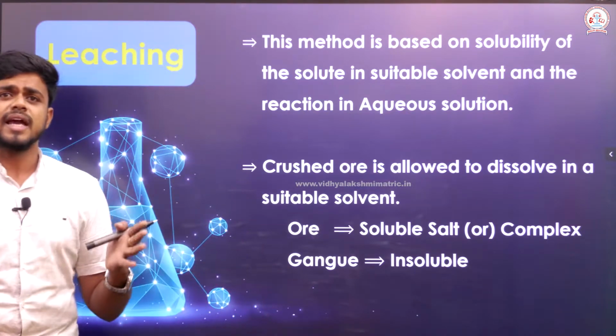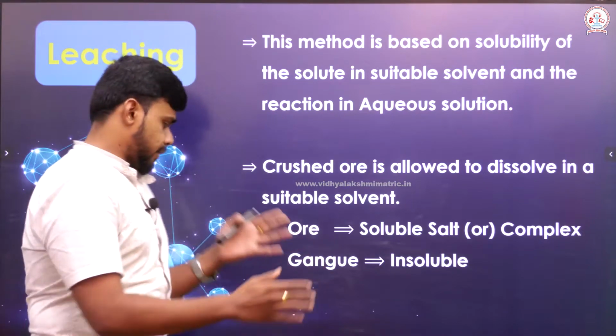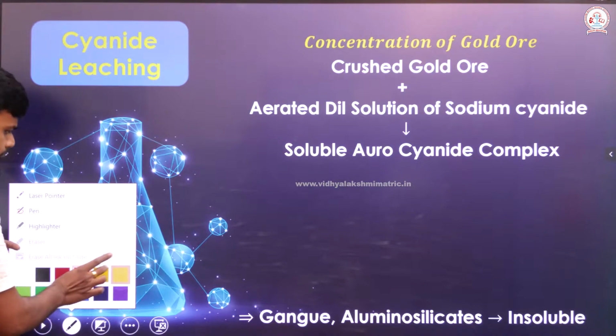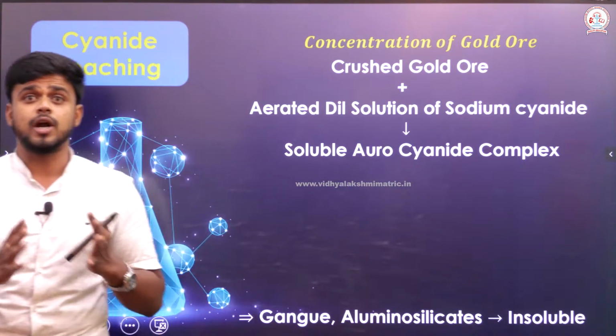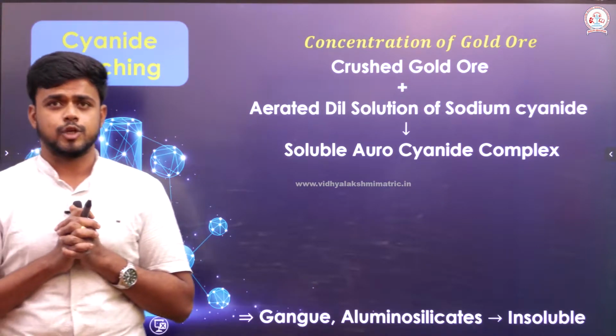This leaching process can be done in various ways. We are going to look into the various methods involved in the process called leaching. The very first one is cyanide leaching.